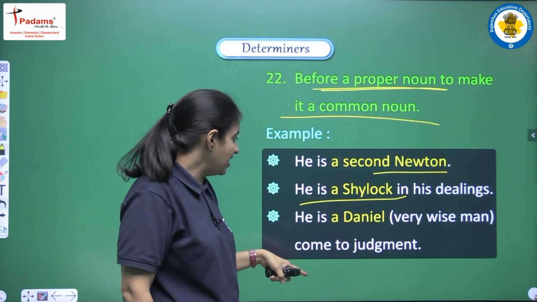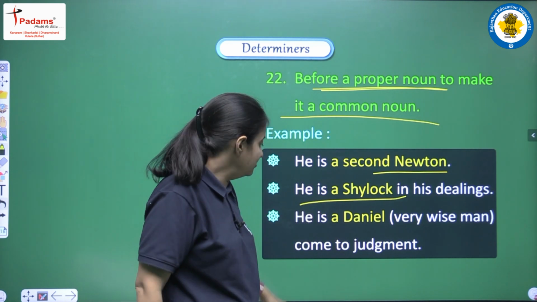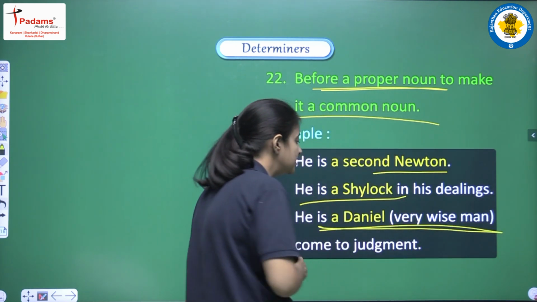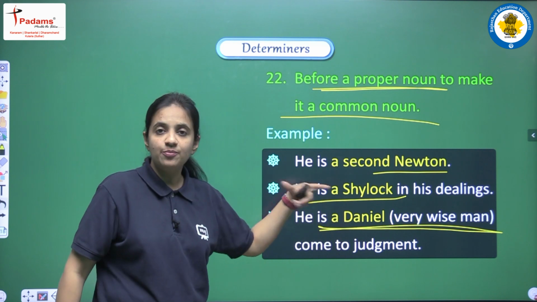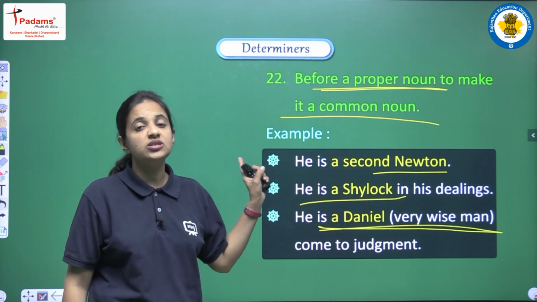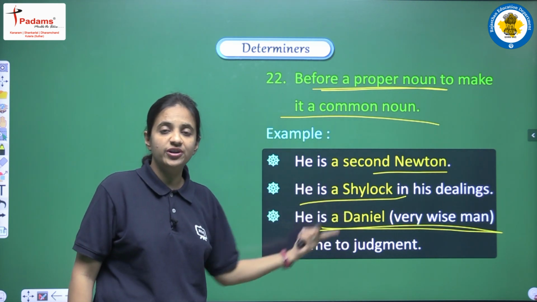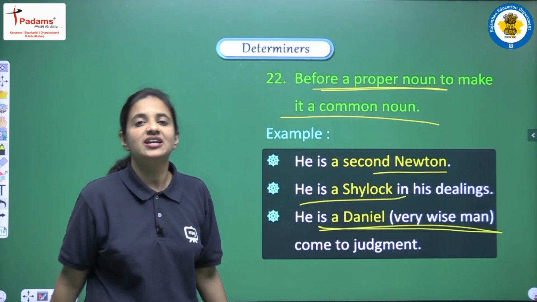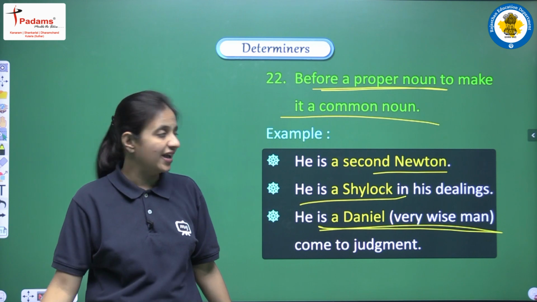One more example we have: "he is a Daniel come to judgment," and here Daniel means a very wise person. So again Daniel is a proper noun, but yes, we can use articles a or an before it when we are trying to make it a common noun. So in this sense we can use these two articles, a or an.